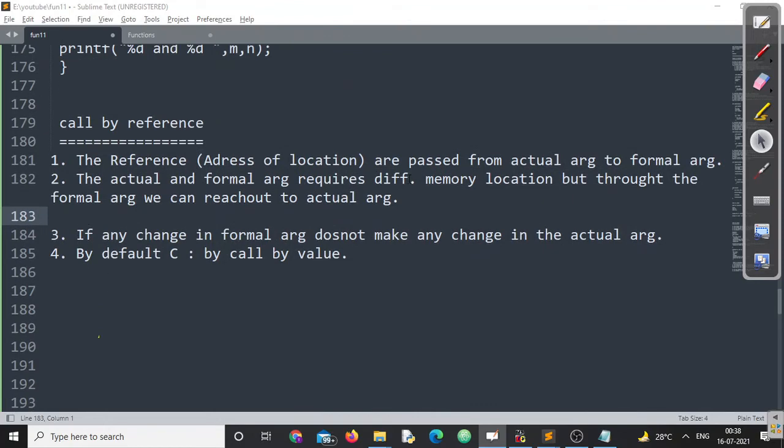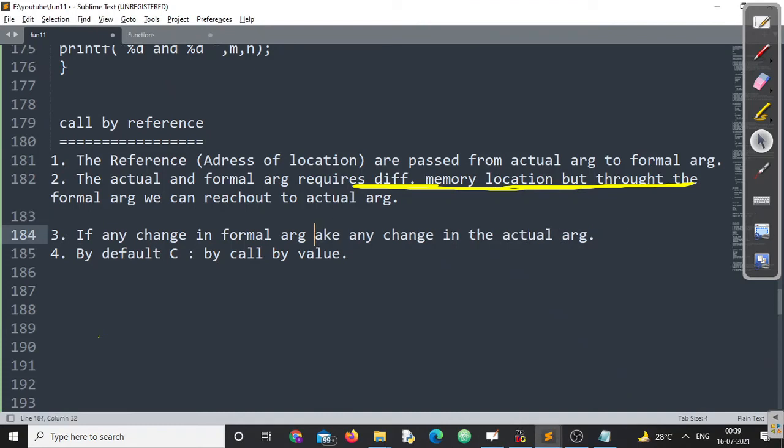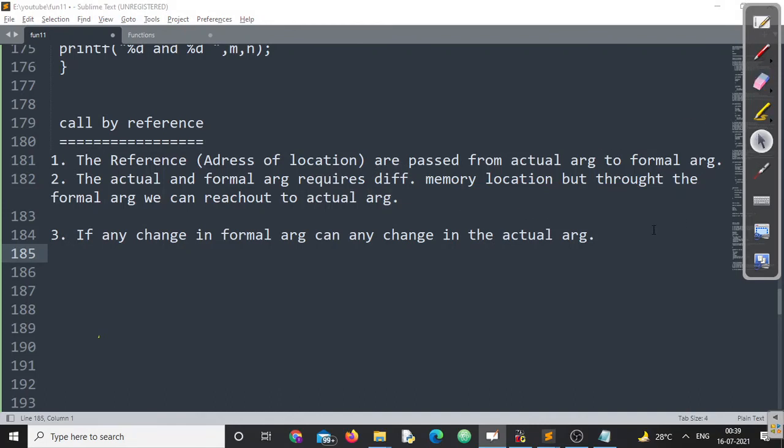Now, since they are pointing to the same memory location, the actual argument and formal argument pointing to the same memory location, any changes in the formal argument can change the actual argument. The value of the actual argument can be changed with the help of the formal argument. So this is not the case of call by value. This is the case of call by reference.